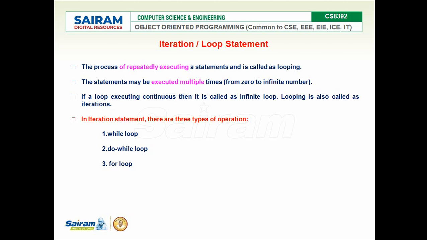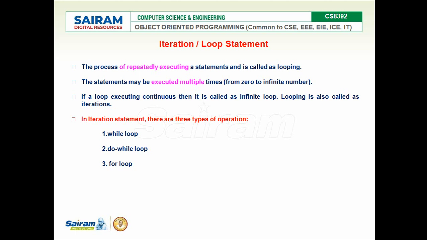Next control flow is iteration or loop. The first one was selection or decision making, and the second control flow in Java is iteration or looping. In some cases we need to execute a block of statements repeatedly until some condition is satisfied. Looping statements are the structures for doing that.